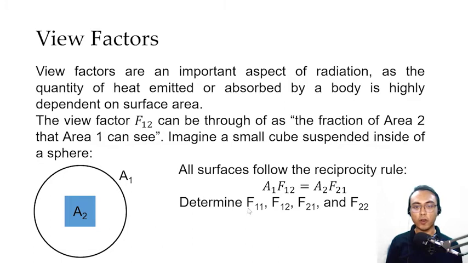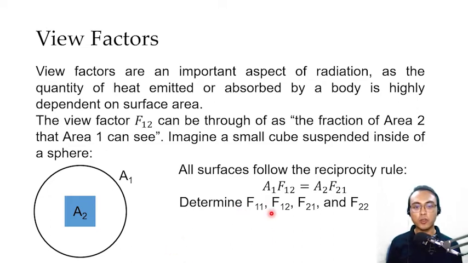Basically, if you're looking for F11, you are asking yourself, can area 1 see itself? Based on this example, area 1 can definitely see some of its parts because we can draw straight lines from one part of the sphere to another part of the sphere without hitting the cube. That is our definition of seeing your own surface area. So we say that F11 definitely has a value, but we don't know that value yet.